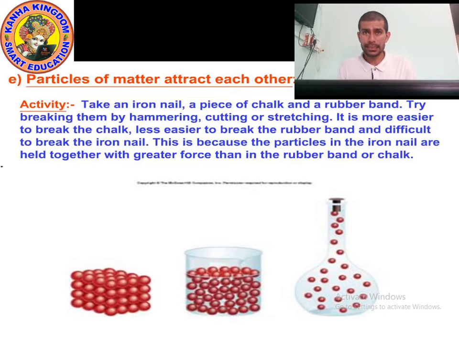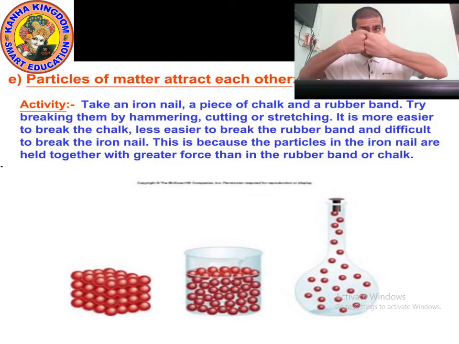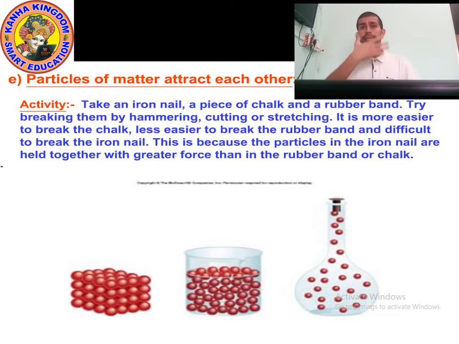Okay kids, the next property of matter: particles of matter attract each other. So for this activity, what will you do? Take three substances. First is an iron nail, second is chalk, third is rubber. Now hammer the iron, try to cut the chalk, and try to stretch the rubber. So what will you observe?